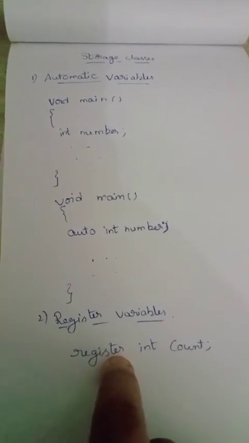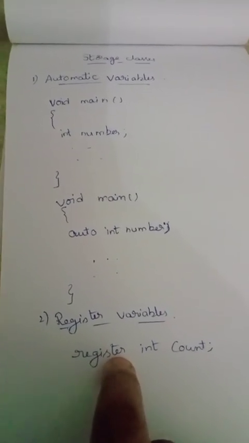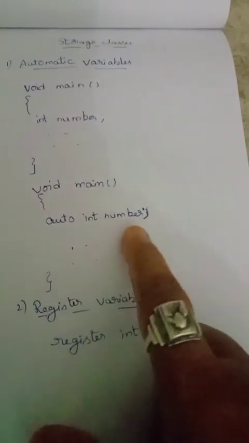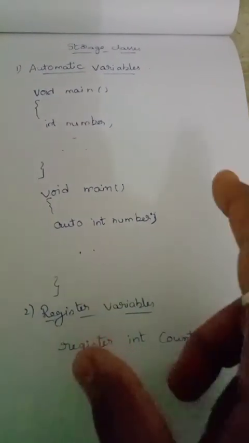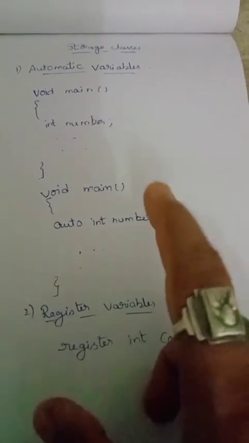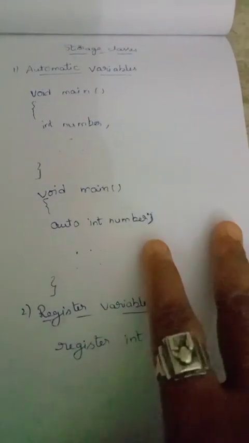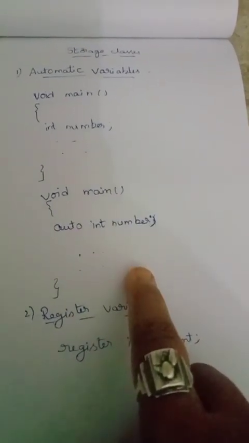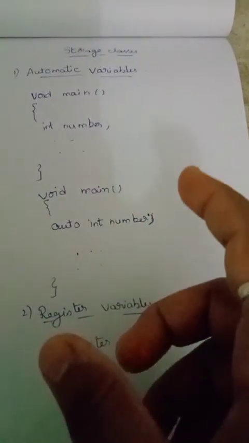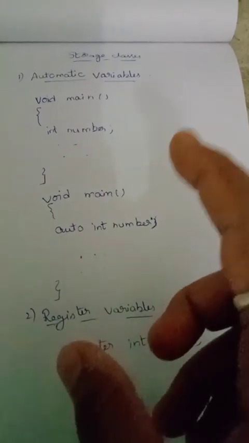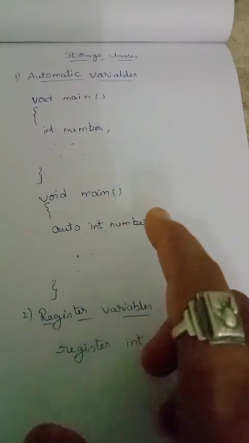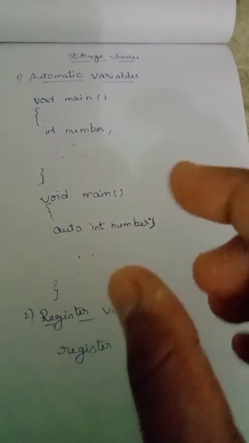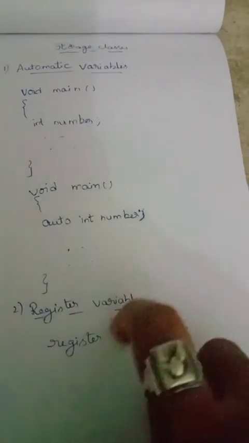Understood the whole topic? The main importance of automatic variables is that they are created when the function is called and destroyed automatically when the function is exited. And for register variables, we can tell the compiler that a variable should be kept in one of the machine's registers instead of keeping it in the memory. This is the main feature of the register variable. Have you understood the whole topic?